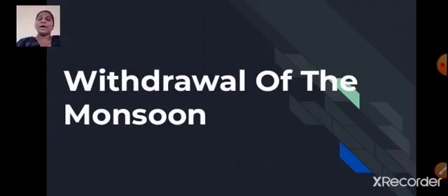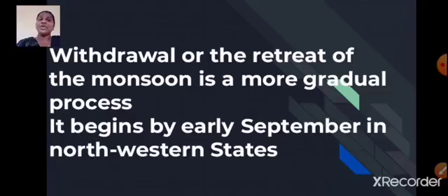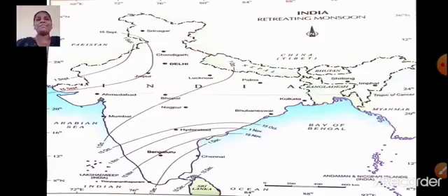Now let us talk about the withdrawal of the monsoon, that is the departure of the monsoon. Withdrawal or the retreat of the monsoon. Now withdrawal we also call it as retreat. Withdrawal or the retreat of the monsoon is a more gradual process. It begins by early September in northwestern states.